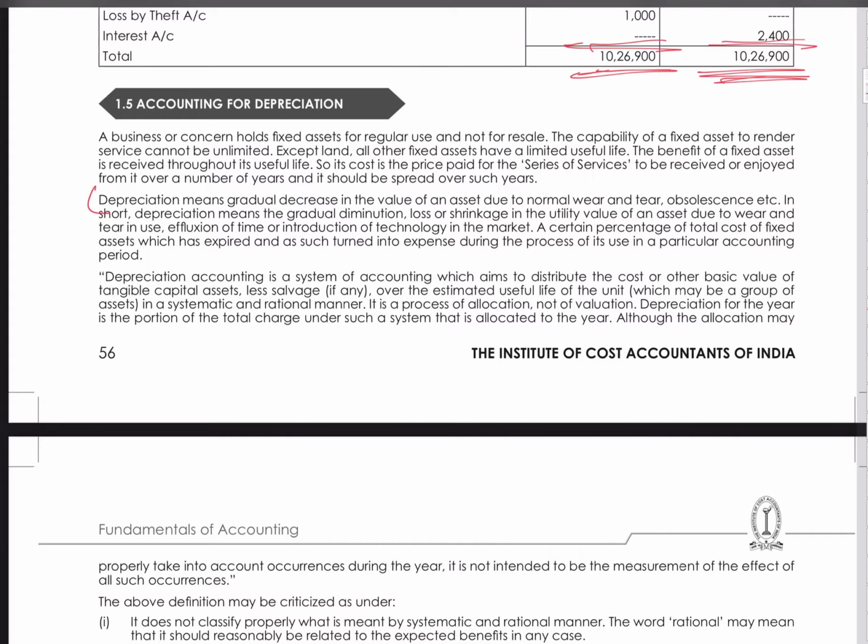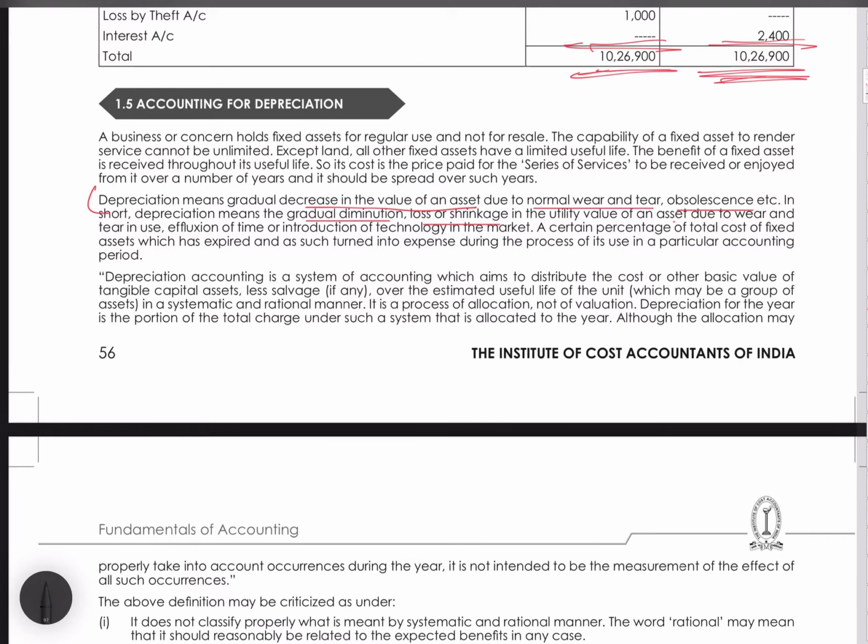Depreciation means gradual decrease in the value of an asset due to normal wear and tear, obsolescence, etc. In short, depreciation means the gradual diminution, loss or shrinkage in the utility value of the asset due to wear and tear in use, effluxion of time, or introduction of technology in the market. A certain percentage of the total cost of fixed assets which has expired and as such turned into expense during the process of its use in a particular accounting period. So depreciation is the reduction in the value of the asset due to use.